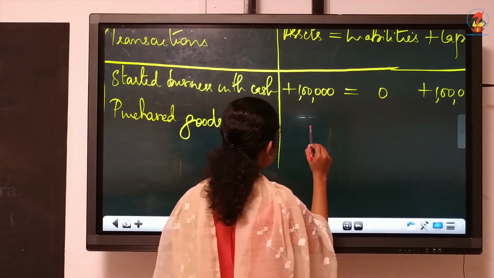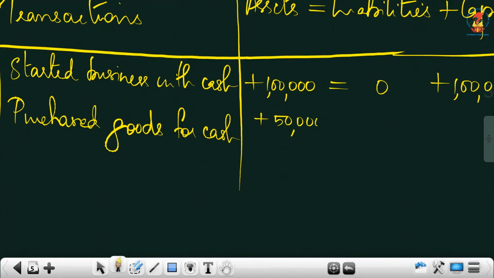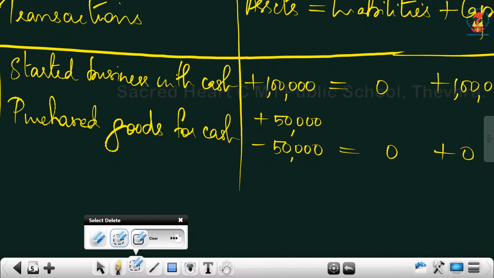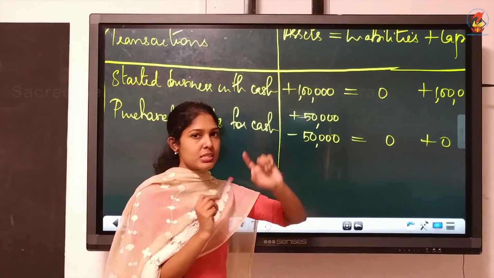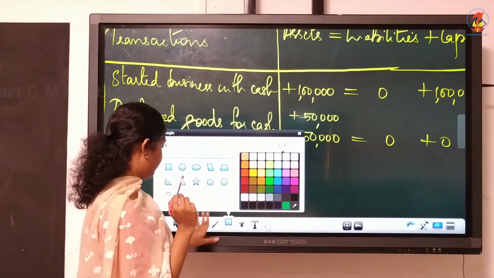Asset will increase and decrease because we are getting goods of 50,000. So that is plus 50,000. We are losing cash of 50,000. So minus 50,000. There is no change in liability, no change in capital. After every transaction, you have to check whether your accounting equation is correct, whether both sides are giving the same answer. That you have to check after every transaction.